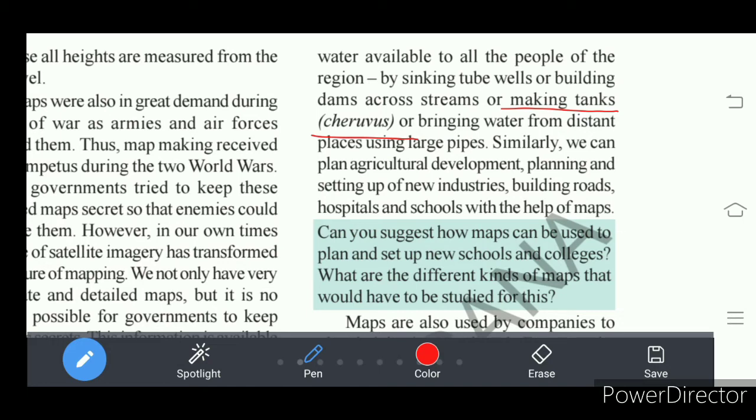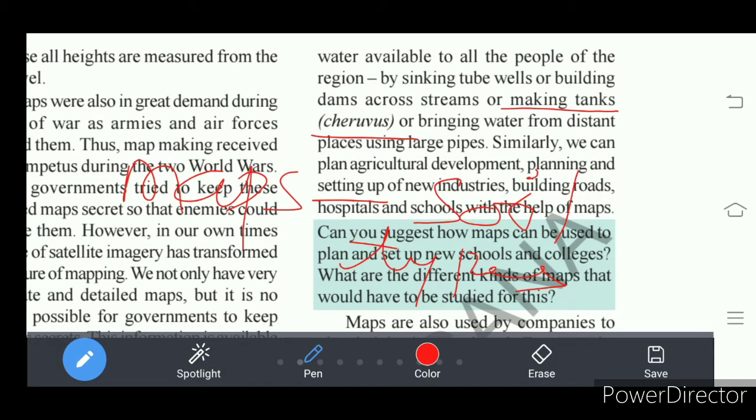Okay, so maps help in many ways. We can plan agriculture development with the help of a map, right, where the soil is good. So what kind of maps do we use? Maps showing soil type, that means maps of soils.